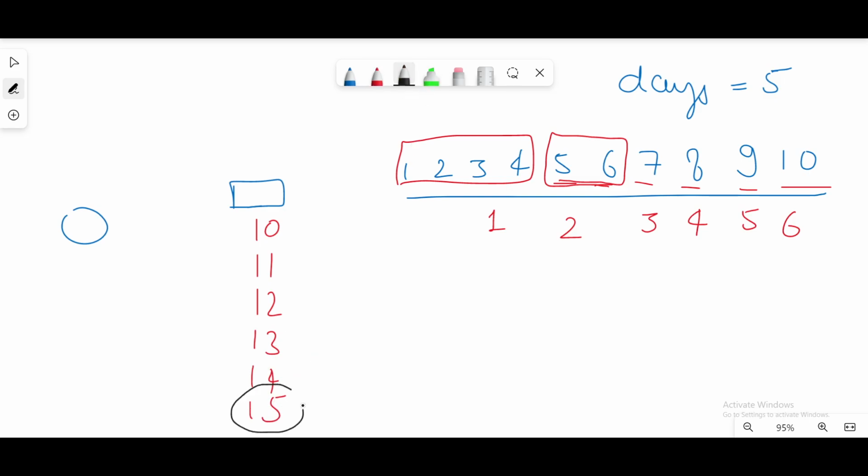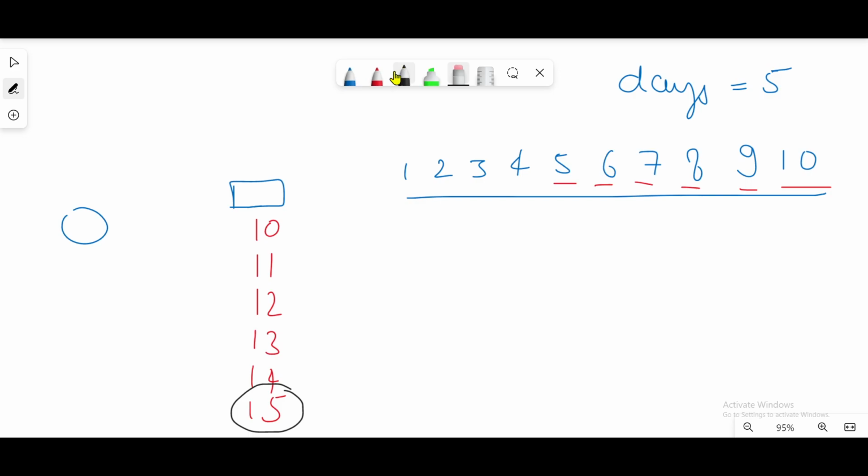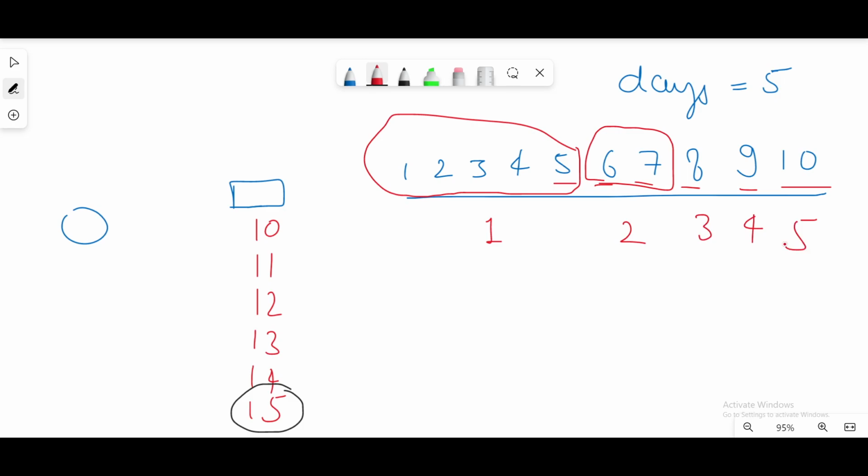When we check for 15, the number of days will come to 5, as we can take all this in one go on day 1, and these two on the next day, and 8, 9, 10 on the 3rd, 4th, 5th day. So if we keep the capacity of the ship as 15, we can transfer all the packages in the given time